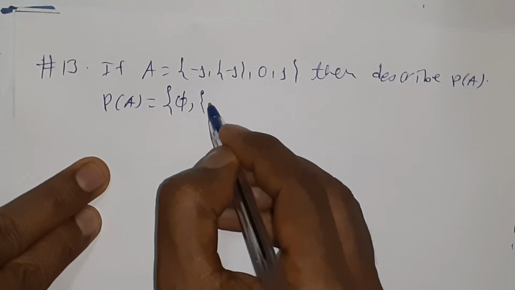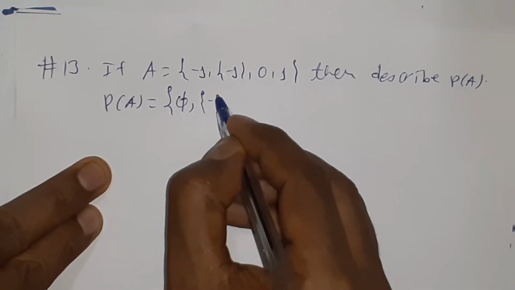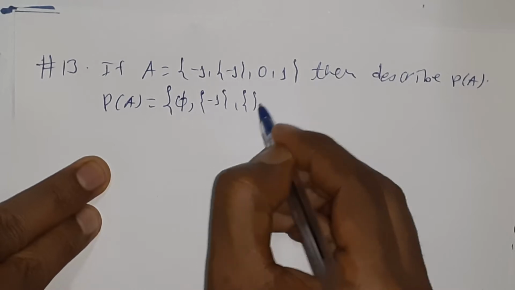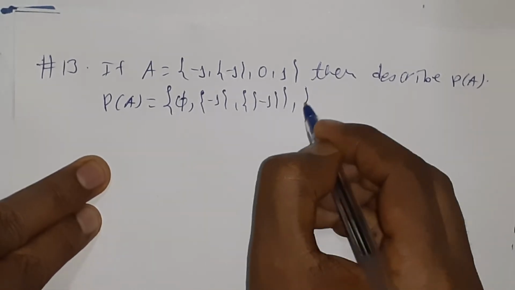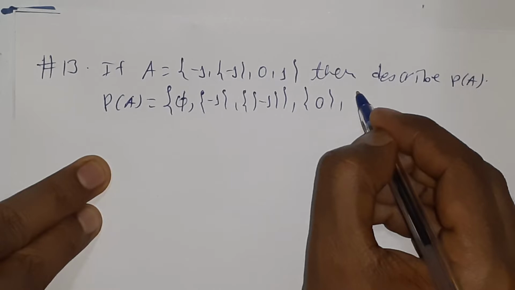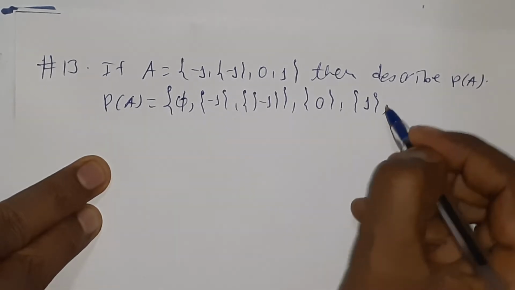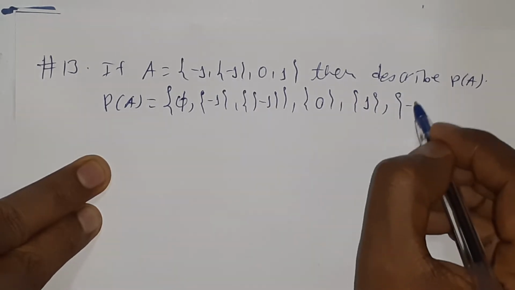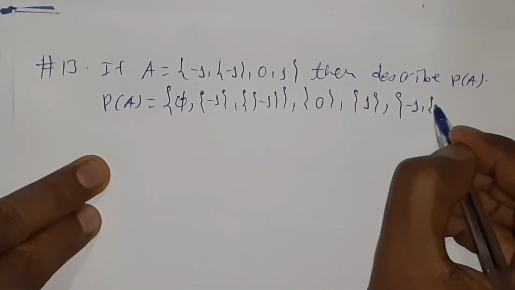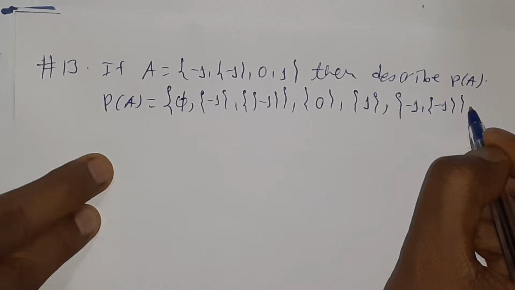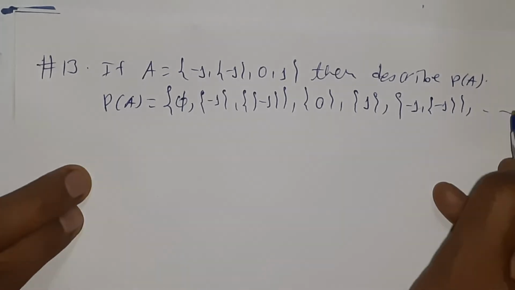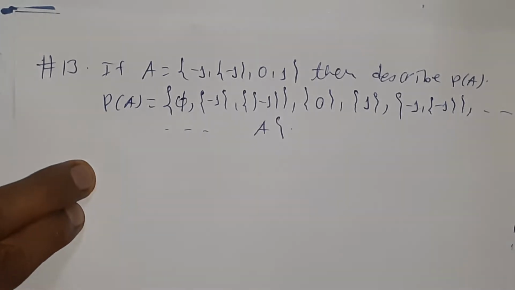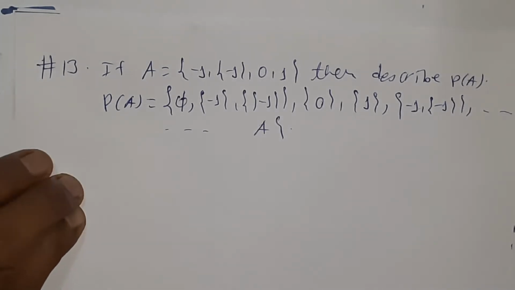And second will be a set containing only the first element of this one, that is {-1}, then {0}, {1}, and any two elements, for example the first two elements, that is {-1, 0}. It goes in this pattern, so that the last set will be the set itself, that is A, because any set is a subset of itself.